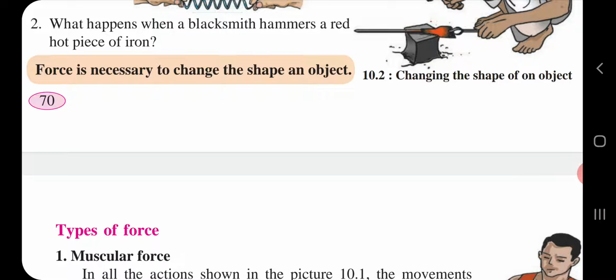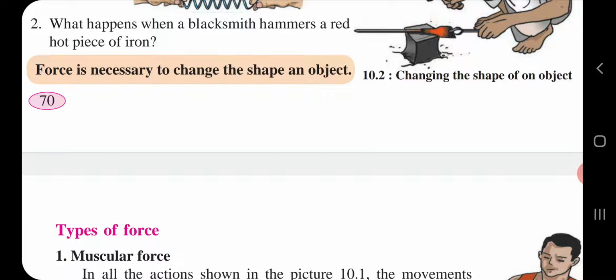In types of forces, we will see so many types of forces, but what we are going to learn in our textbook is, first, if an opposing force is not applied on a moving object, then it moves in the same direction.